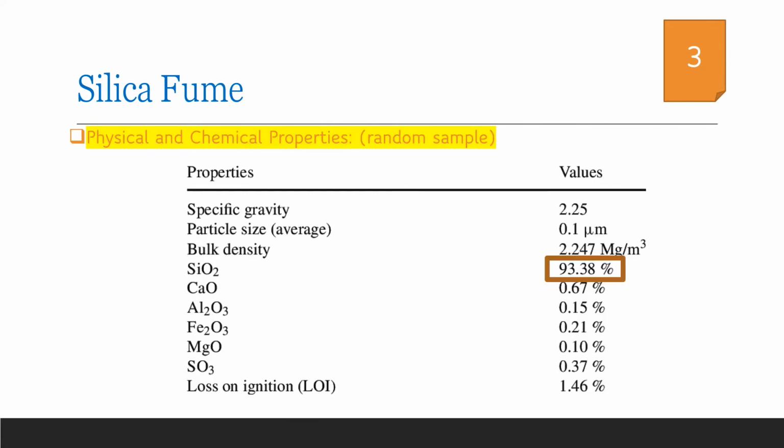Analyzing the physical and chemical properties of a random sample of silica fume, we can see that it contains more than 90% of silicon oxide, and all the other oxides such as calcium, aluminium, iron, magnesium and sulfur oxides are very small in quantity. Also, the specific gravity of silica fume is in the order of 2.25, which is much less than that of cement, which has a specific gravity around 3. So we can understand that concrete made with the addition of silica fume will have a lesser self-weight.